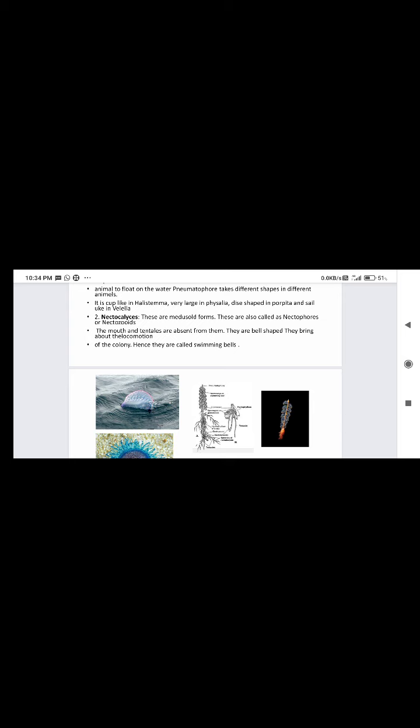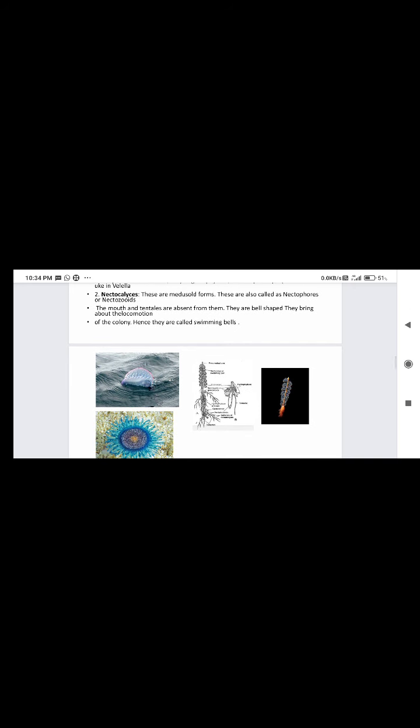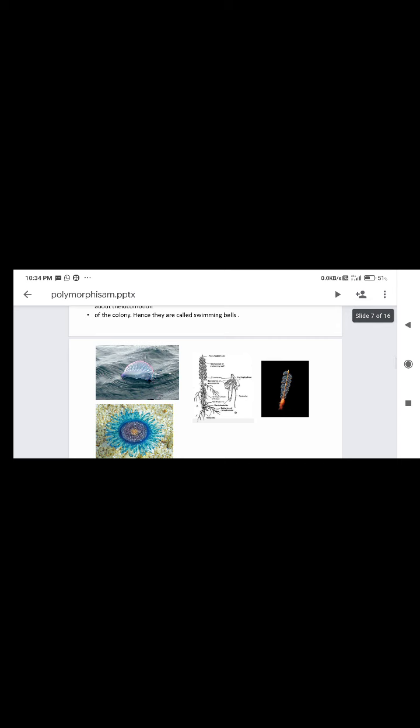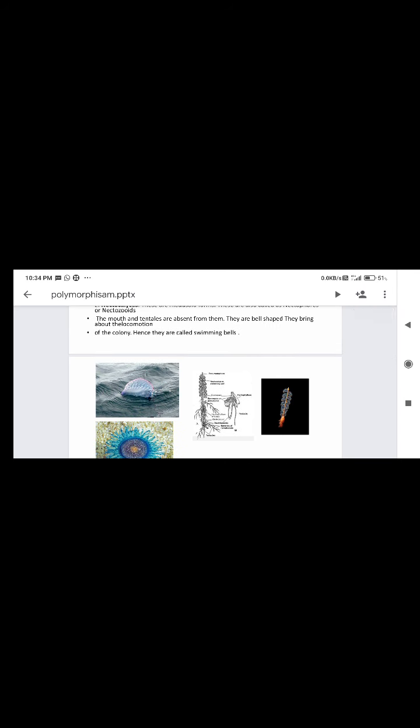Second one is nectocalyx. These are called swimming bells. In the diagram on the right side we have to observe these nectocalyx. They work like suction pumps. These nectocalyx receive water and send it out from these bells, so they are useful for locomotion or swimming.